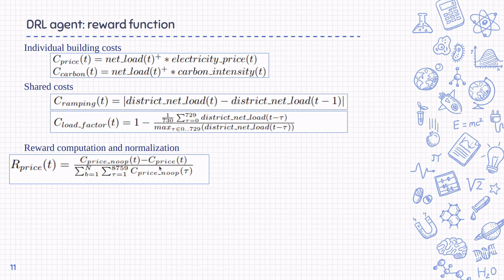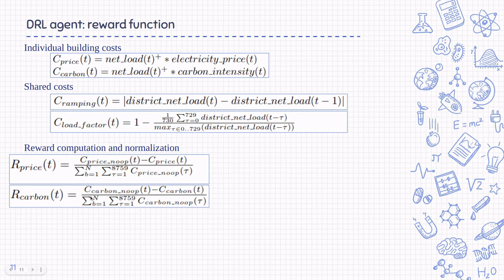We also divided this difference by the total price cost of the no battery agent over the whole year of all buildings. The numerator gives the cost savings, and the denominator ensures that the scales of different reward components are equal.